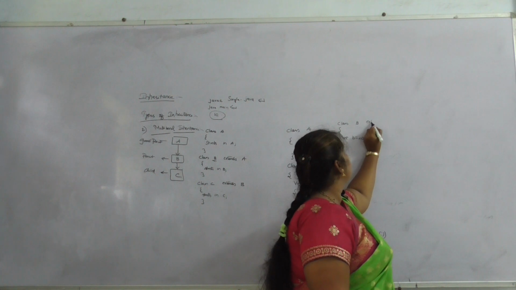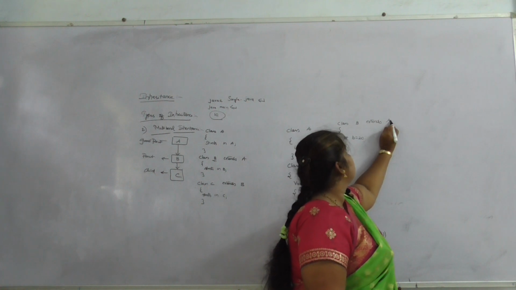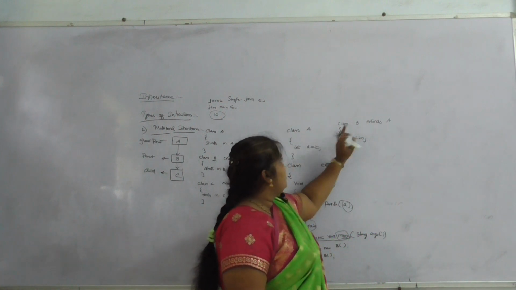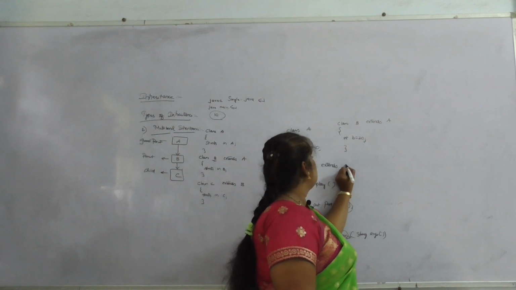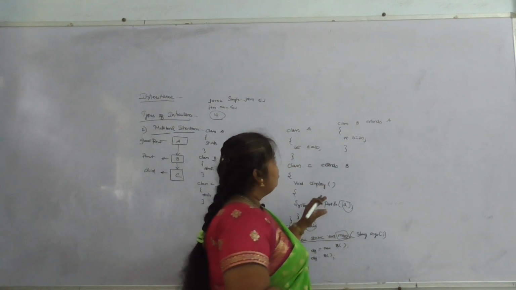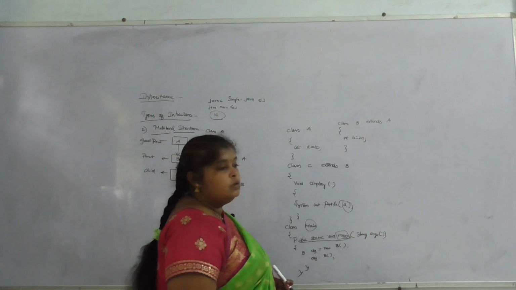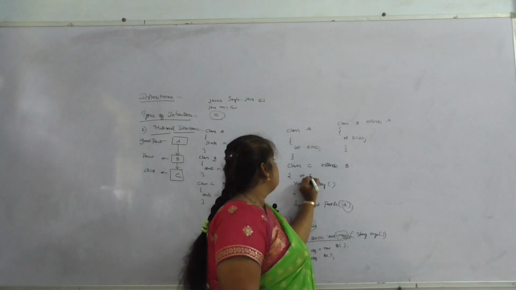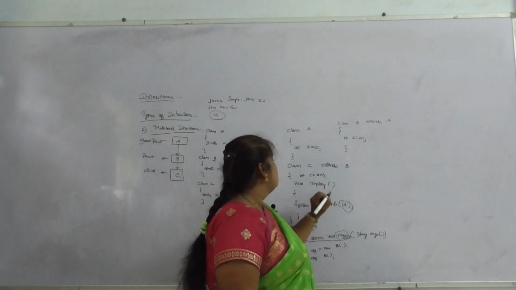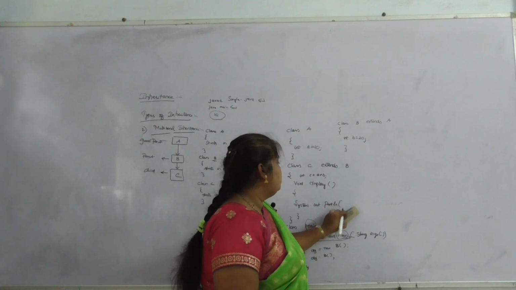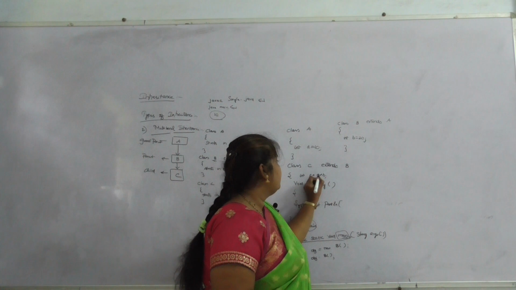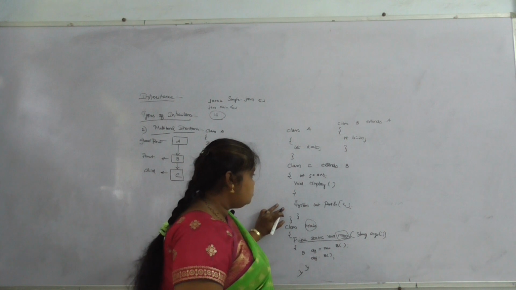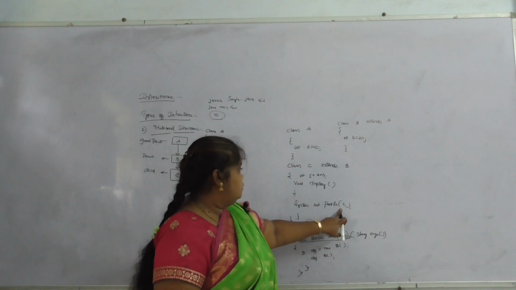If we want to inherit the data from A, we write extends A. And class C can be written as extends B. If we want to access the data of two classes, here we write int C equal to A plus B. Here I am going to display the value of C, which is stored in a variable in C.